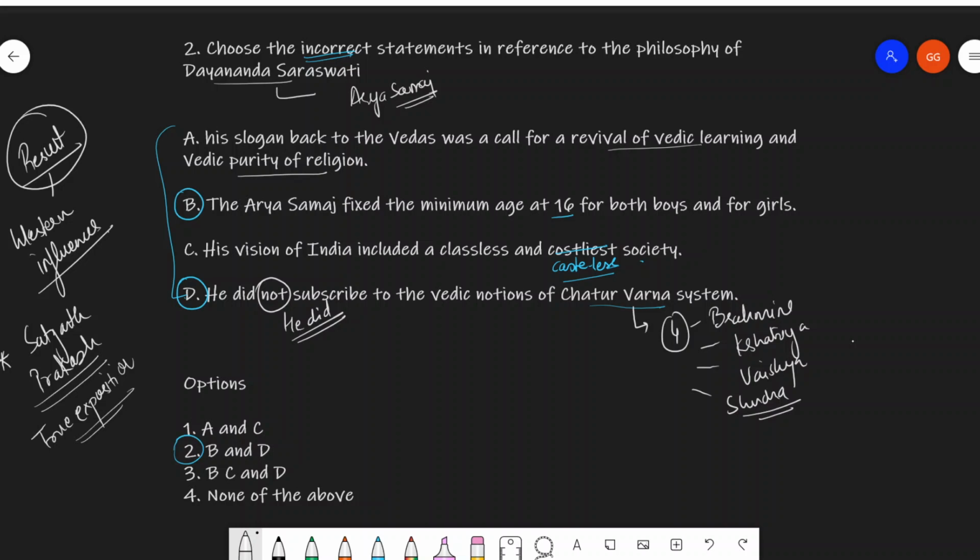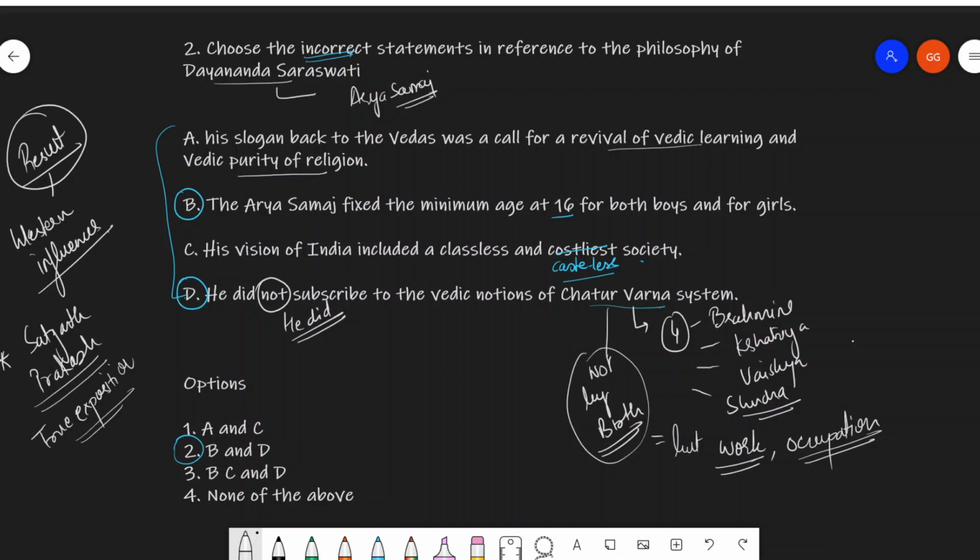Now, Dayanand Saraswati said that a person was to be identified as either a Brahmin or a Kshatriya or a Vaishya or a Shudra, not by birth, very important, not by birth, but according to the occupation or the merit of that person. So it was not on the basis of birth, but on the basis of work, occupation, and merit. So this statement is wrong because he did subscribe to the Vedic notions of the Chaturvarna system.